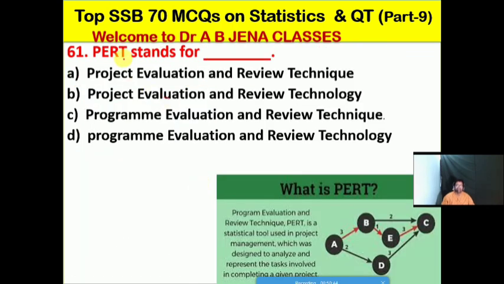So next, a very easy MCQ: PERT stands for what? A, project evaluation, and so on. No doubt friends, C is the right option for this MCQ. P stands for program, E stands for evaluation, R stands for review, and T stands for technique. So what is the meaning of PERT? PERT is the Program Evaluation and Review Technique.